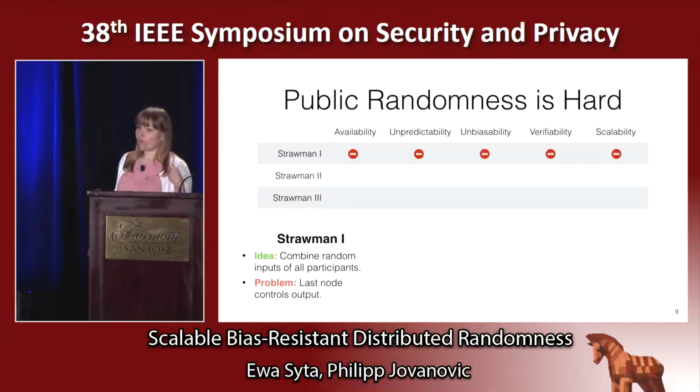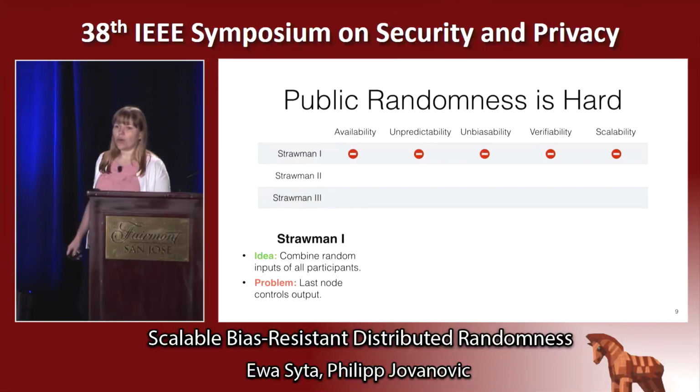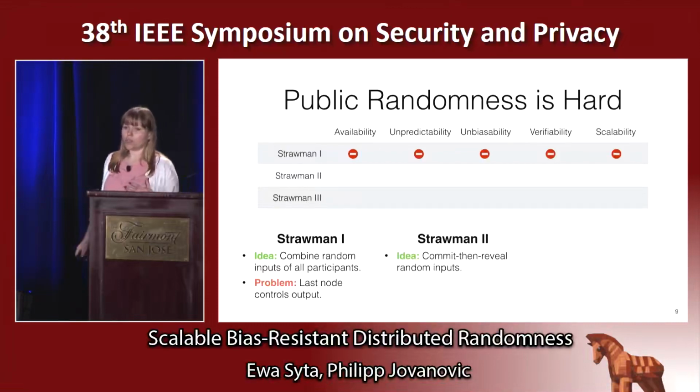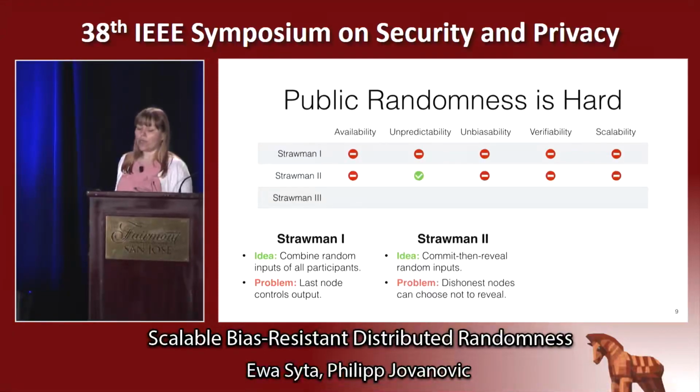This approach provides no security because the last node has complete control over the output because they can choose their input after seeing everyone else's input. We can address that issue by using a commit and reveal approach to force all the parties to decide on their inputs up front. However, we only get unpredictability out of this approach because the last node, the dishonest node, can choose not to reveal and force a protocol rerun.